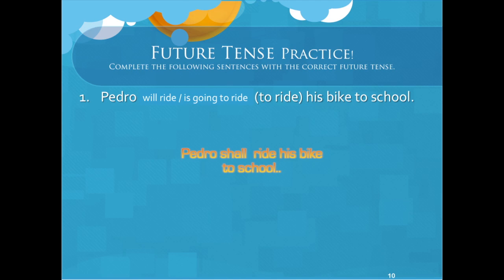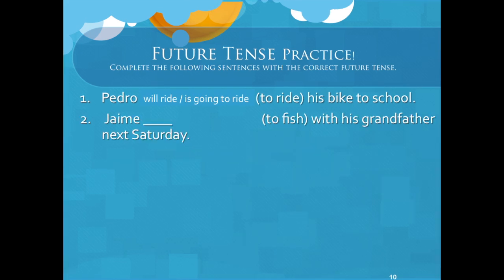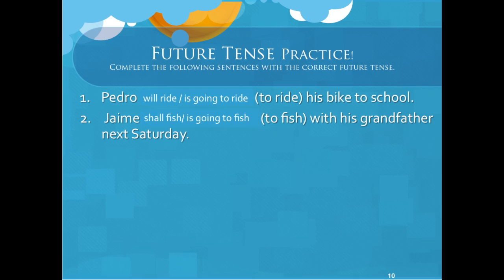Okay. Number 2. Jaime to fish with his grandfather next Saturday. Just as we said with Pedro, right? It could be more than one option. So it could be Jaime shall fish with his grandfather next Saturday, or Jaime is going to fish with his grandfather next Saturday. It can even be Jaime will fish with his grandfather next Saturday as well. Right. Good. So you do number 3 now.